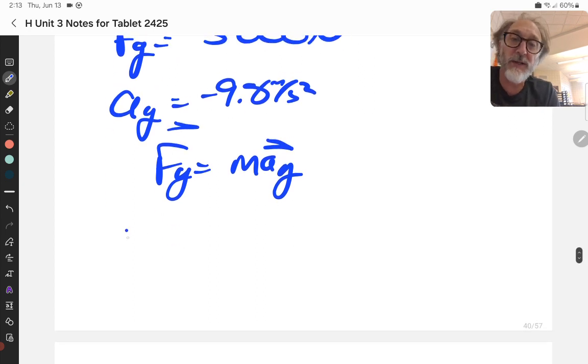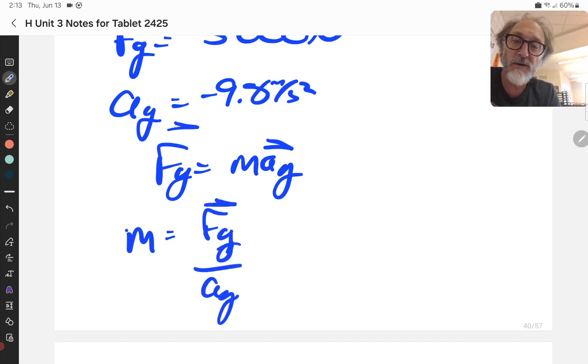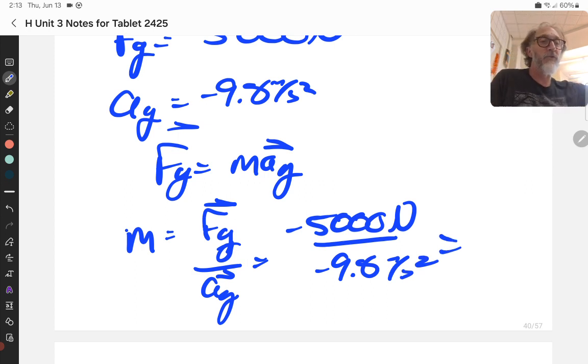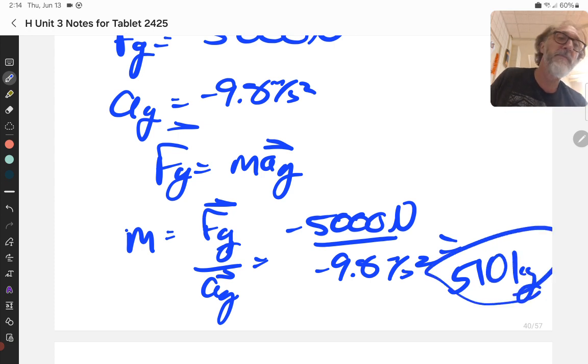Mass is Fg over Ag. So our force of gravity is negative 5,000 newtons. Acceleration of gravity is negative 9.8 meters a second squared. Notice the negatives do cancel, and you get a number that I forgot to write down, so you're just going to have to wait. 510 kilograms. There you go. All right.